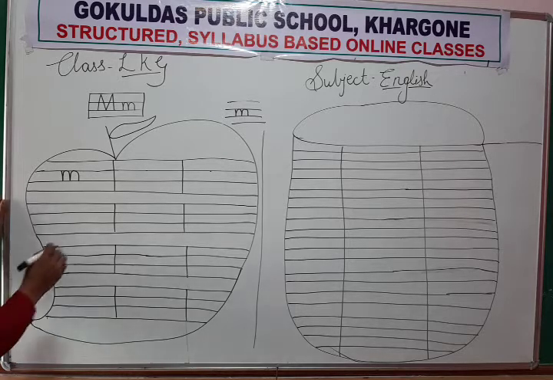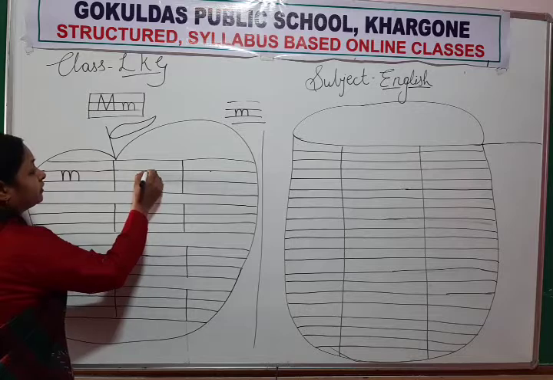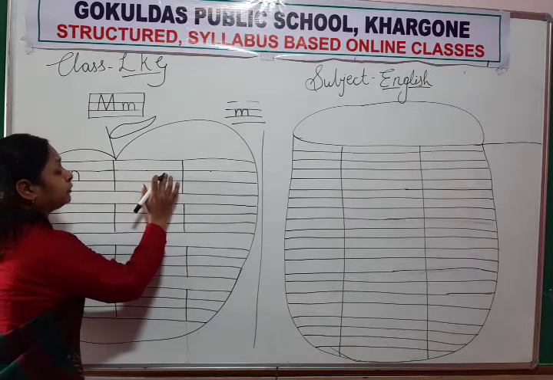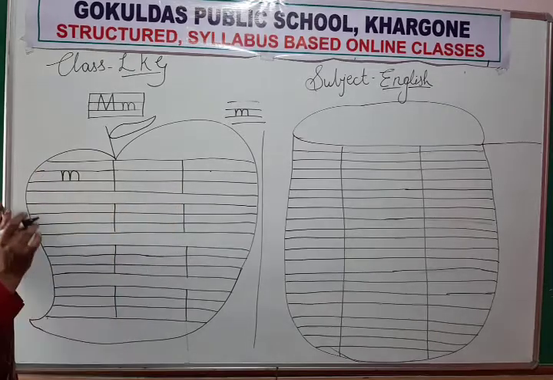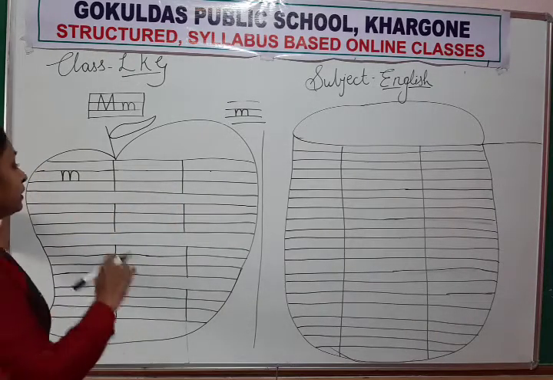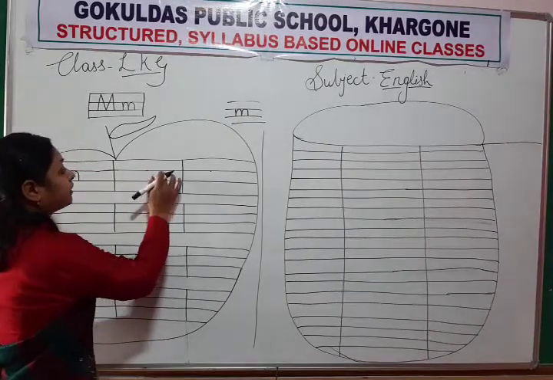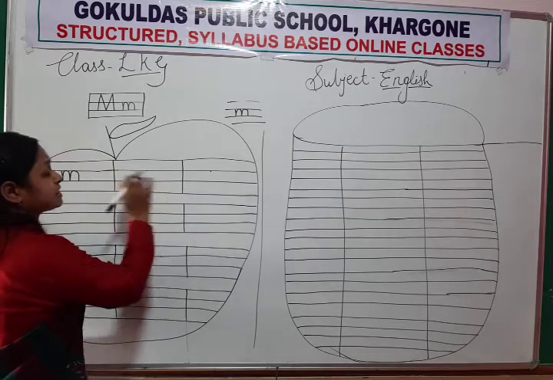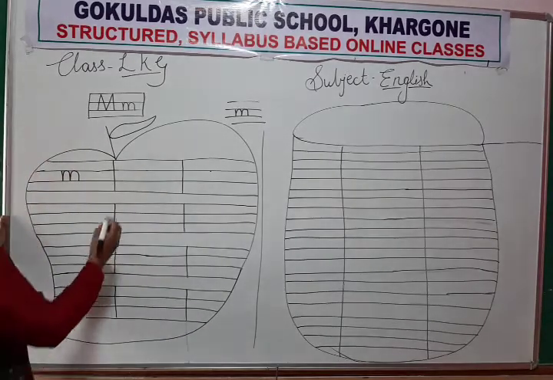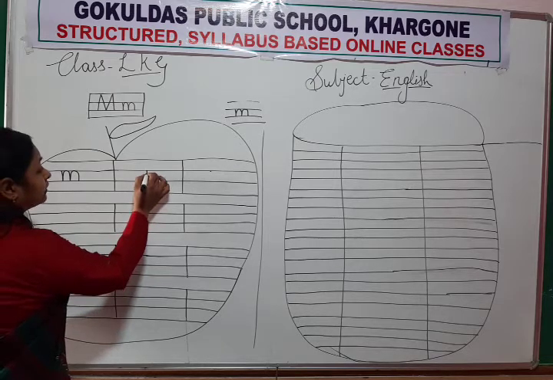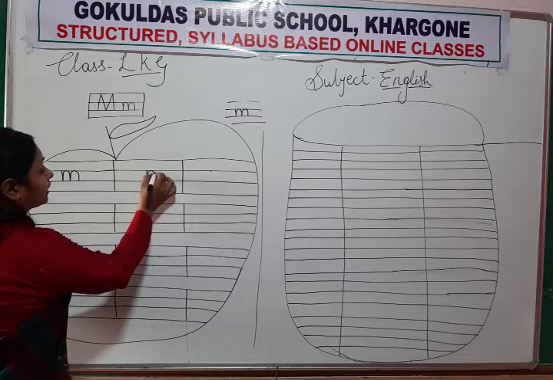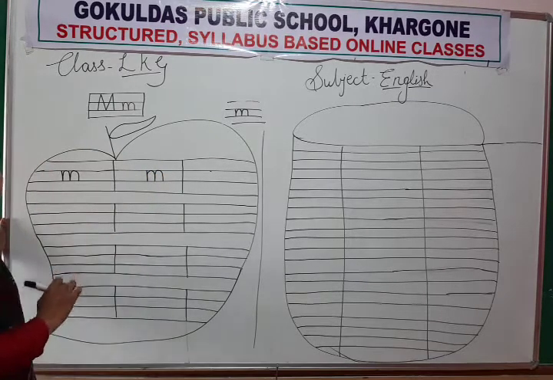M. Again, you have to write between the middle line and base line. Down, standing line, then up, curve, down, then again up, curve and down.